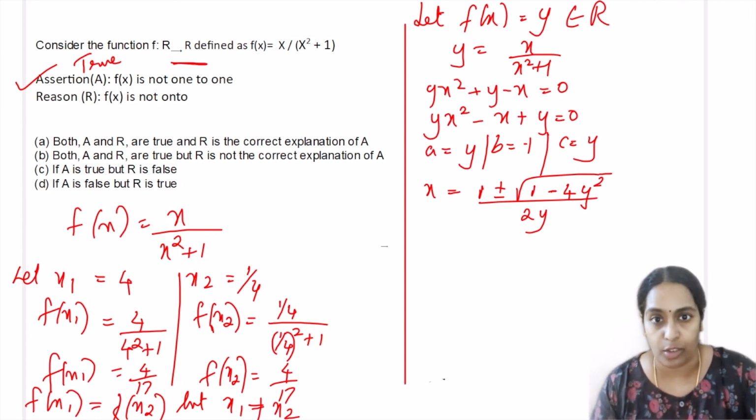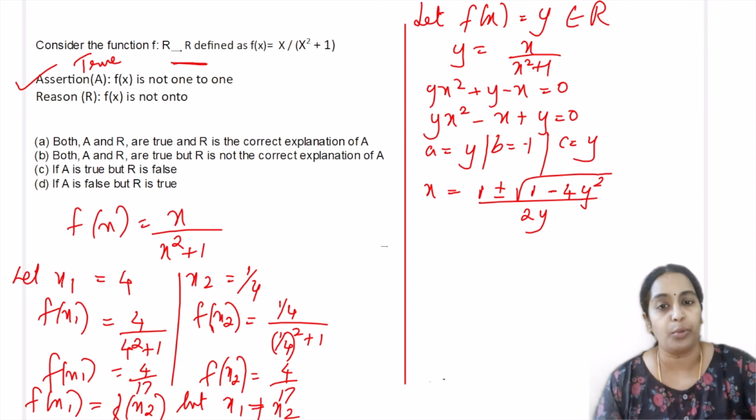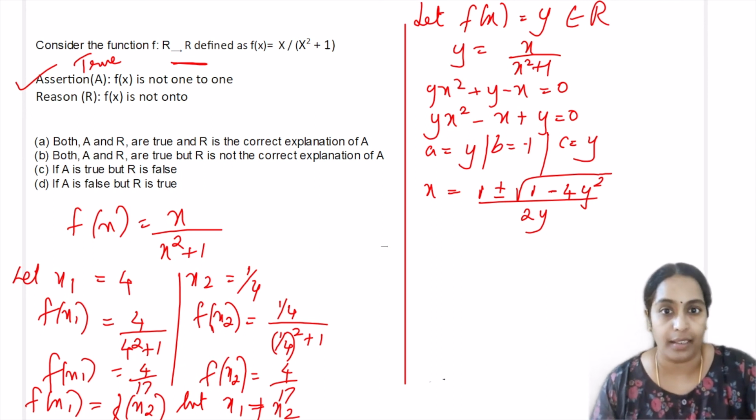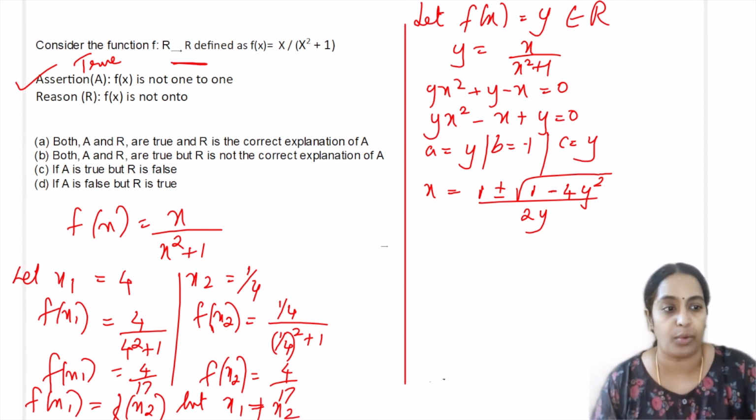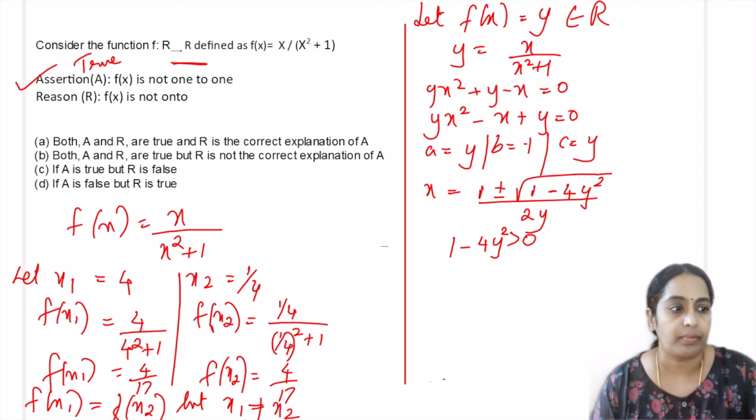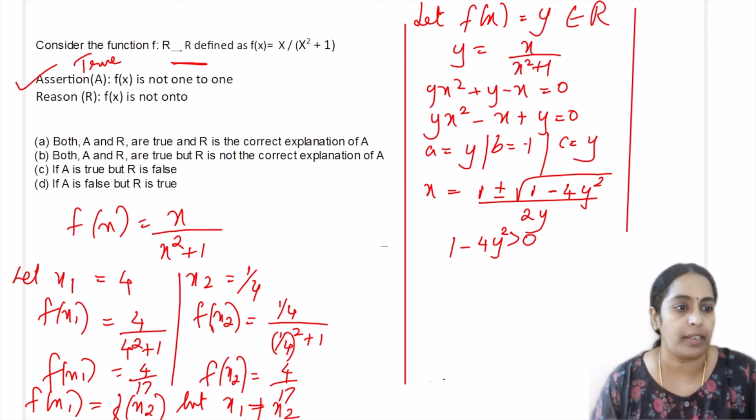So when it is a set of real numbers, there should not be any negative numbers inside the square root. If there is a negative number in the square root, then the roots will become imaginary. So this 1 minus 4y square should definitely be greater than 0.